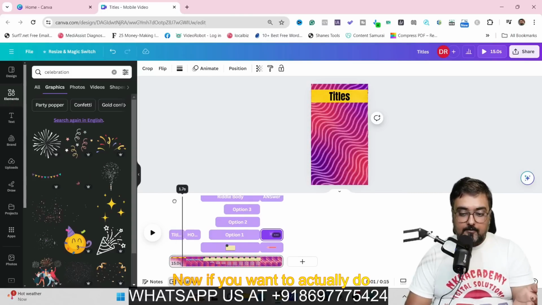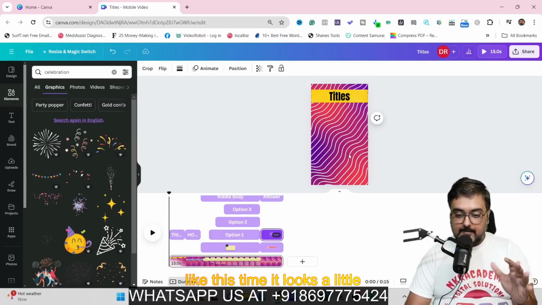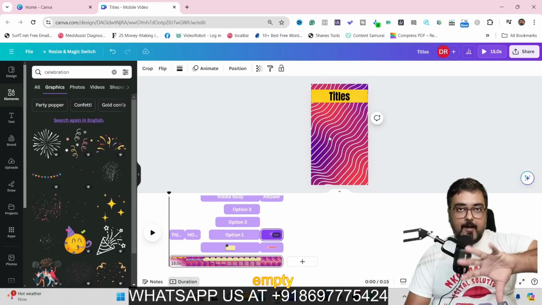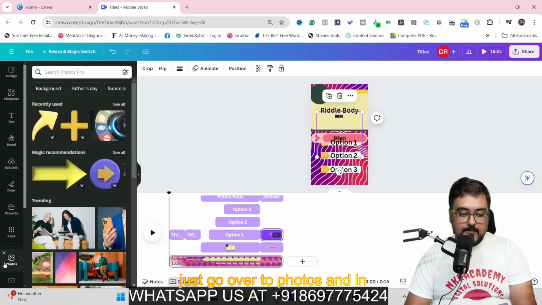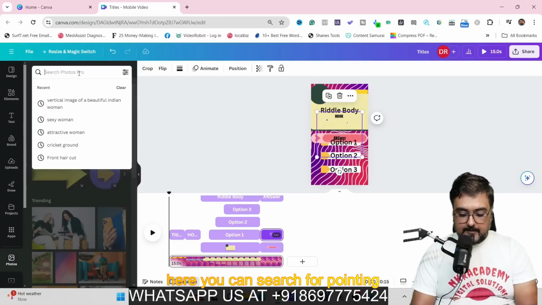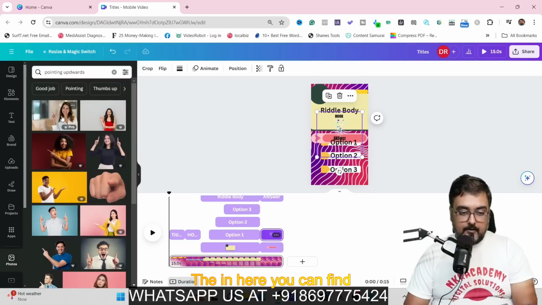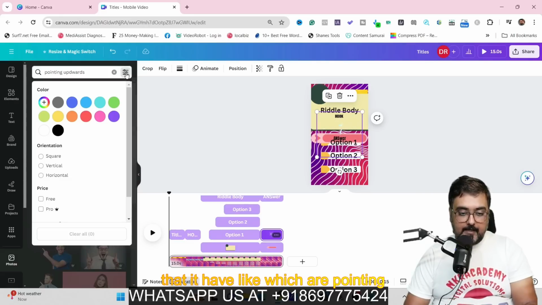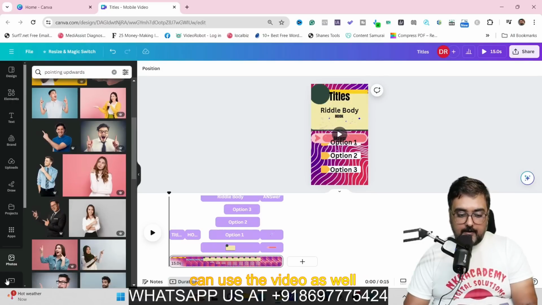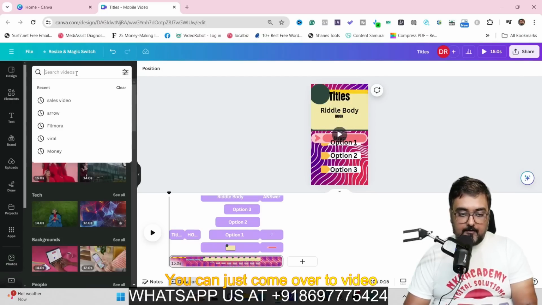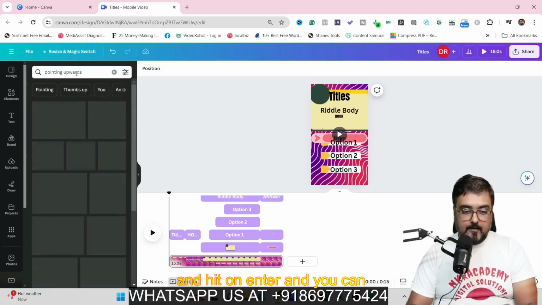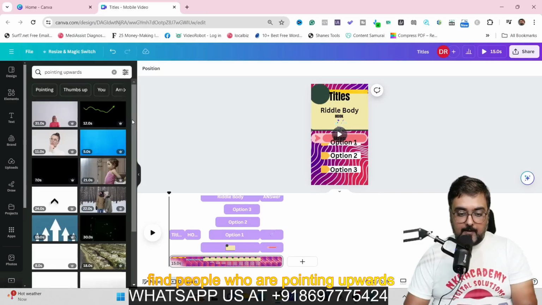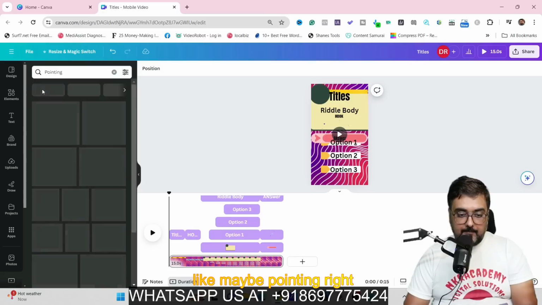Now, if you want to actually do something more about it, like this time it looks a little empty. So what you can do is that you can come up with a video. Just go over to photos and in here you can search for pointing upwards. So in here you can find the many kind of pictures that it have, like which are pointing upwards. You can use these photos or you can use the video as well. You can just come over to video and again you can do the same thing, that is pointing upwards and hit on enter and you can find people who are pointing upwards, like maybe pointing.